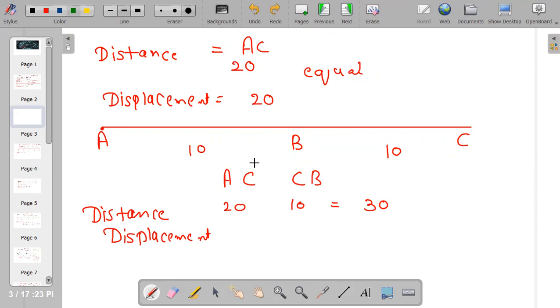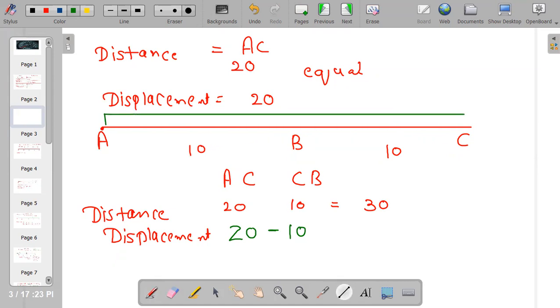Or you can subtract it. If you want to minus it, then you have to do 20 minus 10. This whole is 20, and you have to minus this 10, because right now the person is here. So you can directly calculate how far he is from origin, or you can use the sign of minus. So it is 10.